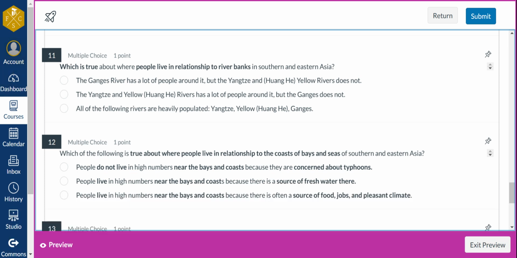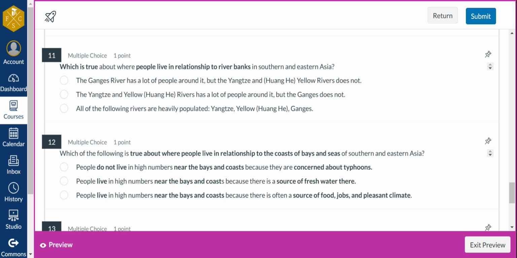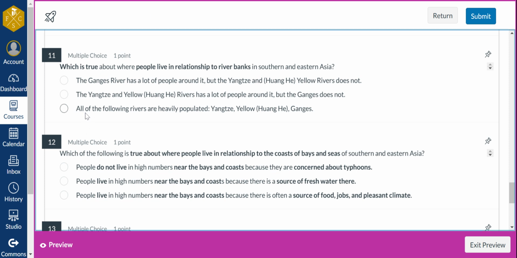Number 11, which is true about where people live in relationship to the riverbanks? So where people live, what's the connection between them and the riverbanks? The Ganges River has a lot of people around it, but the Huanghe Yellow River does not. Is it that the Yangtze and Huanghe rivers have a lot of people around them, but the Ganges does not? Or all of the following rivers are heavily populated, the Huanghe and the Ganges? What is true about the rivers and the relationships of people around them?